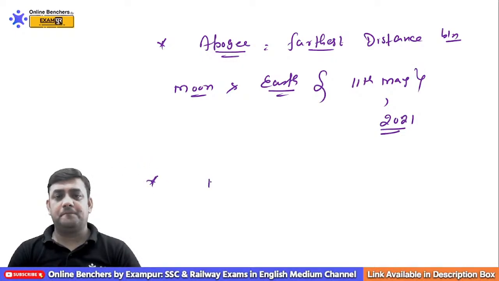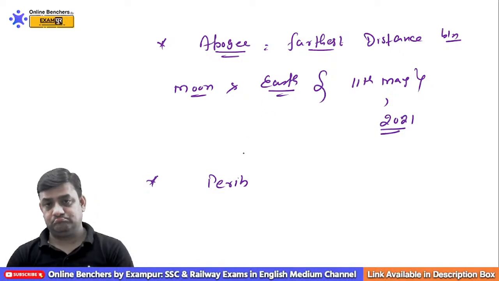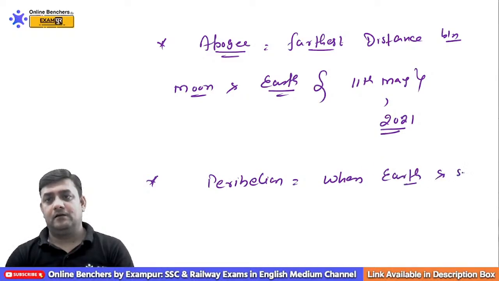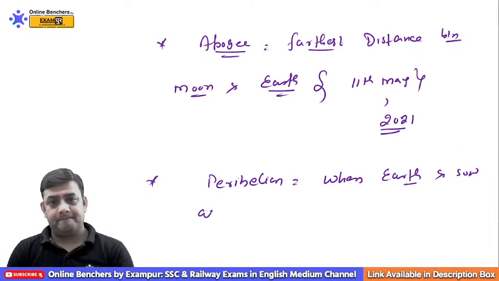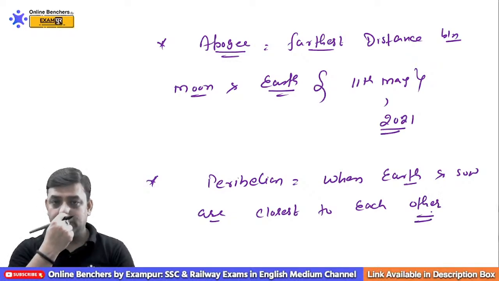And when it comes to perihelion, it means when earth and sun are closest to each other. That will be called the perihelion.